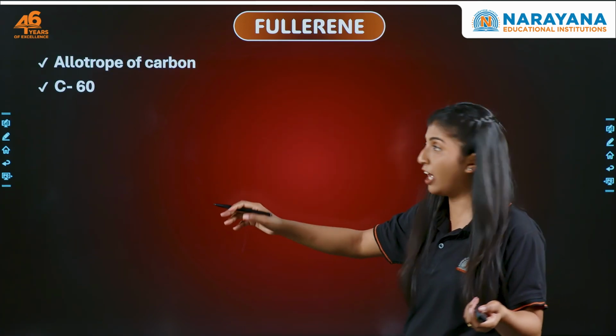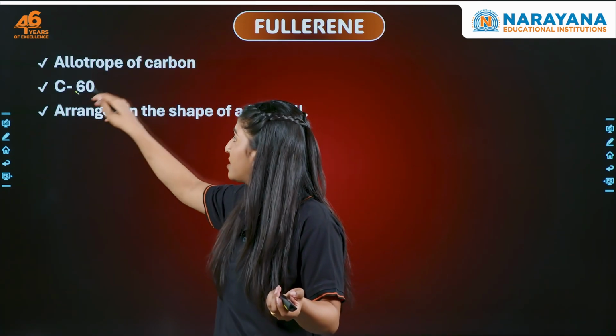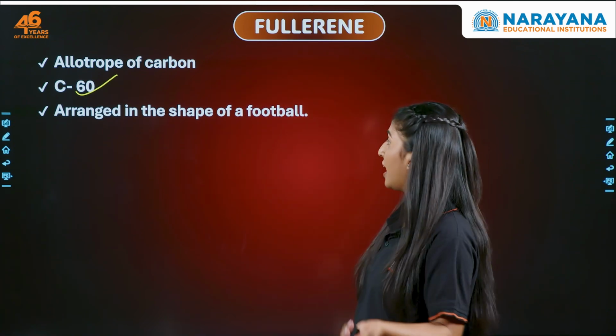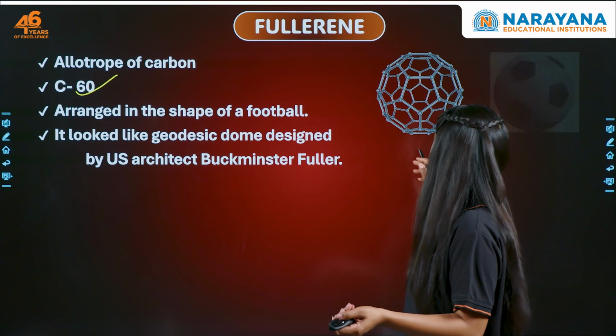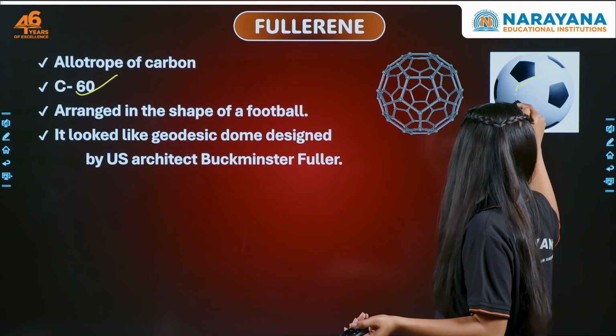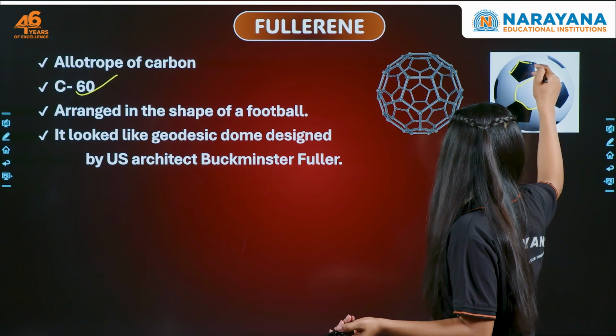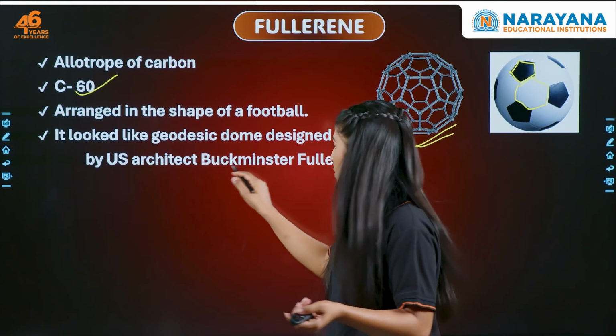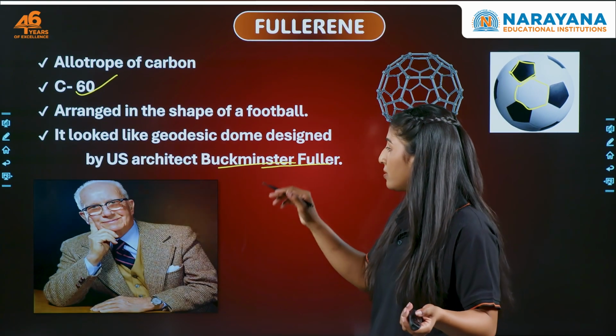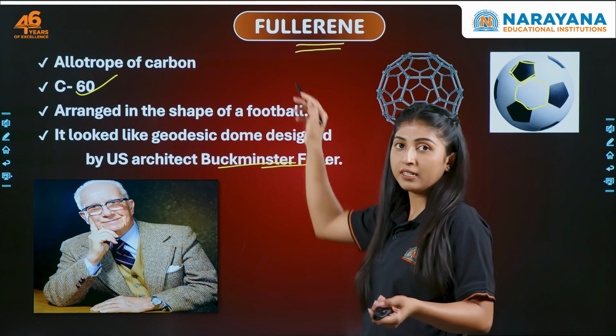Again, it's an allotrope of carbon. It has C60, meaning 60 carbon atoms are present. Because of that, it is called C60. It is in the shape of a football. And how does a football look like? See, a football also has hexagons and pentagons. So that's why. And it was built by the US architect Buckminster Fuller. So that is why its name is called fullerene, right?